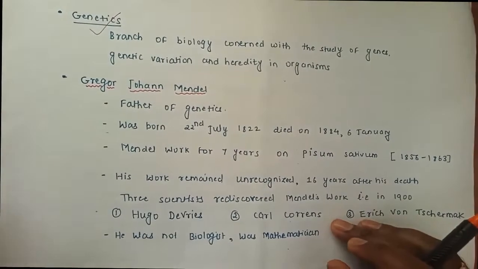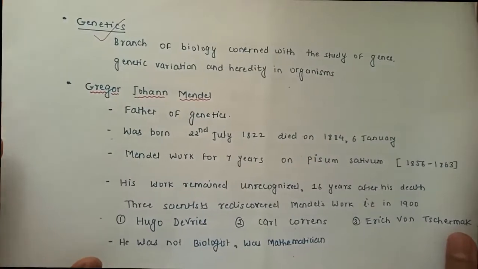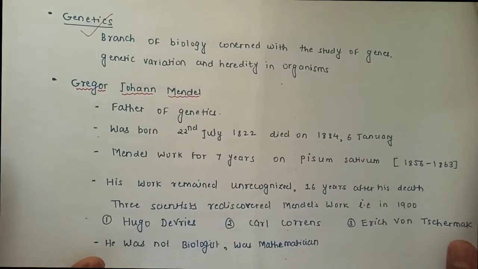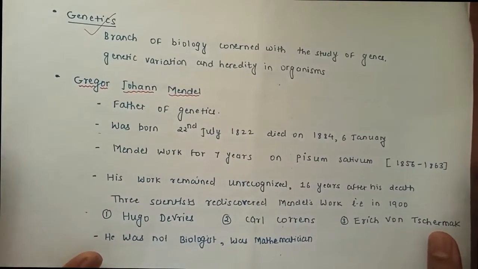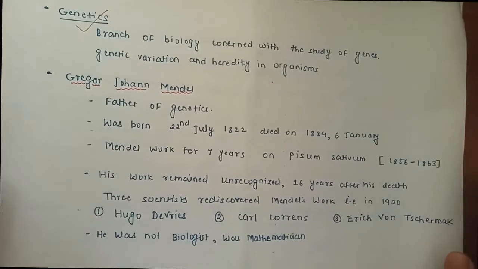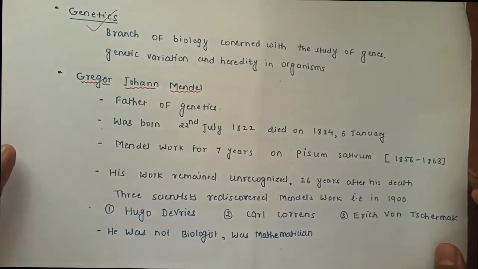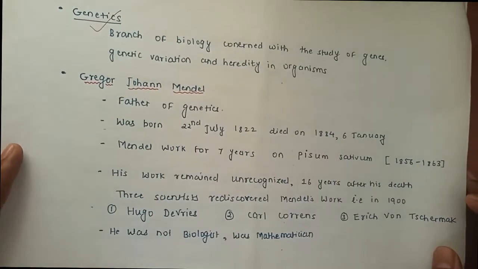Inheritance means how the characteristics are transferred from the parents to the offspring, and who is responsible for the transfer of characteristics from the parents to the offspring. The study of all these things we study under inheritance.